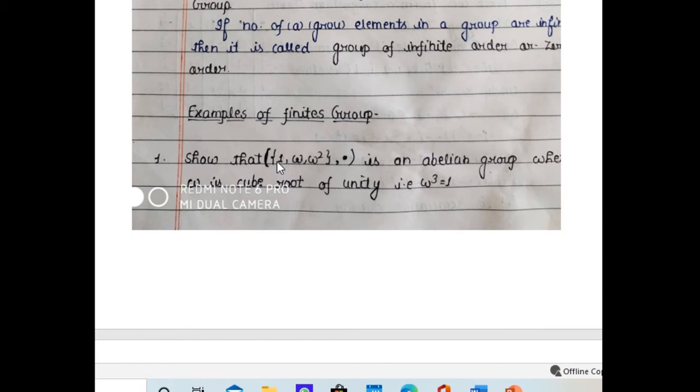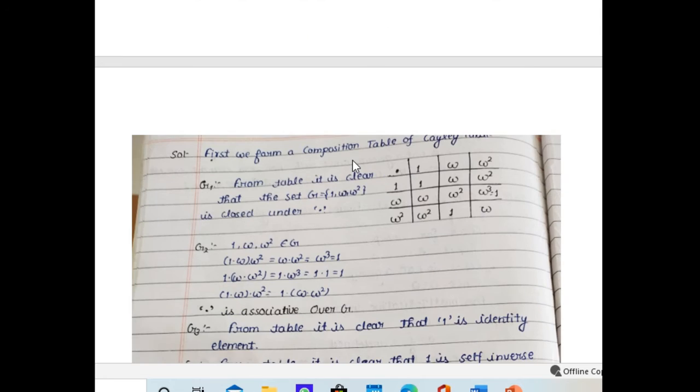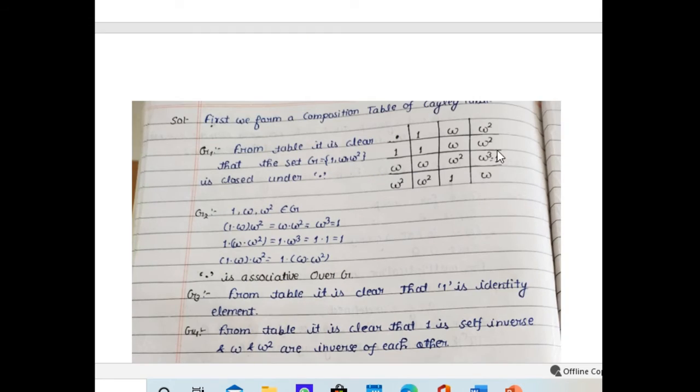First of all, I am going to take the first example, that is {1, omega, omega square}, which consists of 3 elements, where omega is the cube root of unity, with multiplication. We check whether it forms a group or not. For that, first of all, we have to form a table which is called a composition table or Cayley's table, which can easily be drawn like this. First of all, we take the operation, that is multiplication, and we write all the 3 elements in rows and columns, and we operate the corresponding elements.